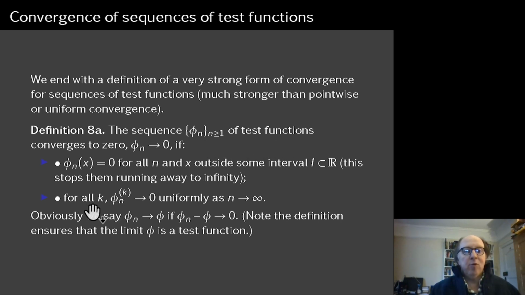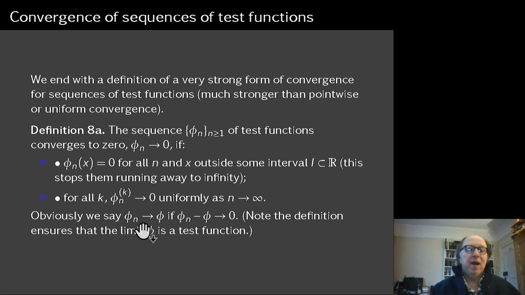And then the second thing, and this is the really strong bit, is that for all k, the kth derivative of phi n, where k up here is notation meaning the kth derivative, tends to 0 uniformly as n tends to infinity, and that uniformly will be on this interval I in the real line. So, as you know, if you differentiate sequences of functions, you don't necessarily get uniform convergence of the derivatives. Well, we're insisting it does happen for this kind of convergence, and that's why I say it's a very strong form of convergence.